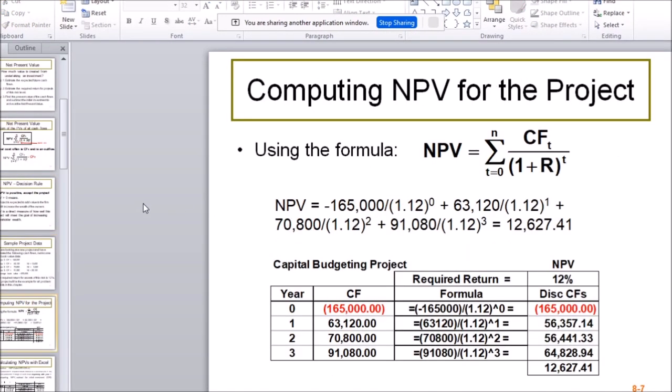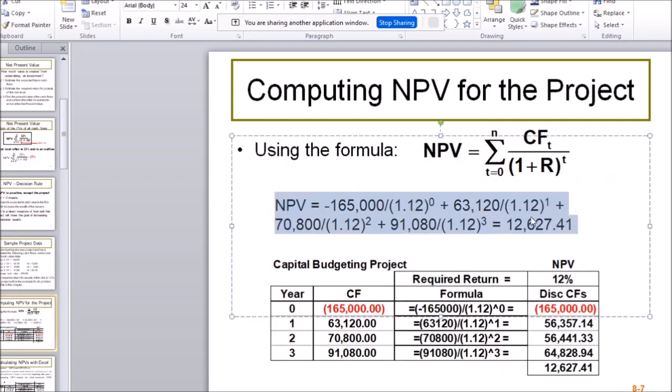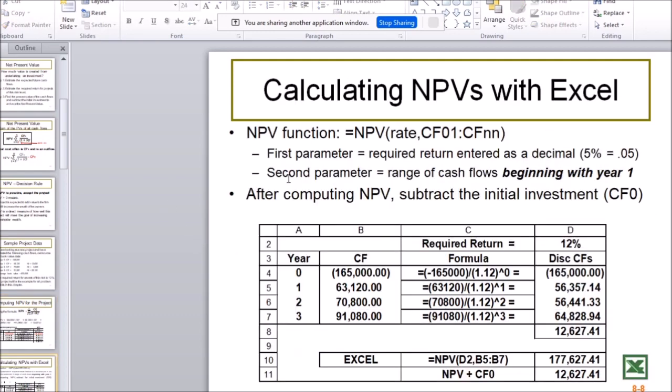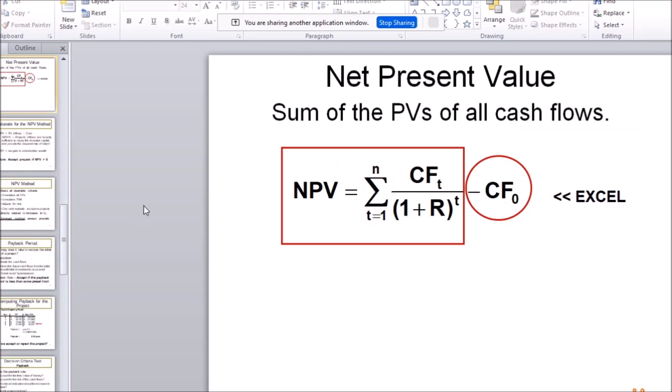So there it is. And again, when you have a look at this again on Moodle, you can review all of these calculations. These are the explanation of how we can do the calculations by hand as well. This is how we do them in Excel. We need to remember to subtract the initial investment by hand.